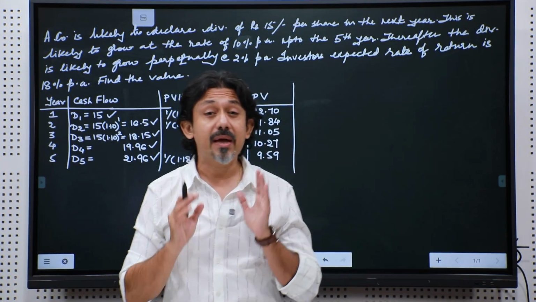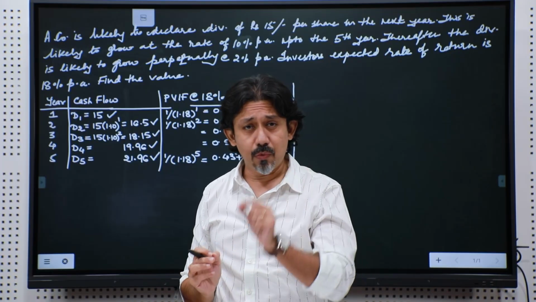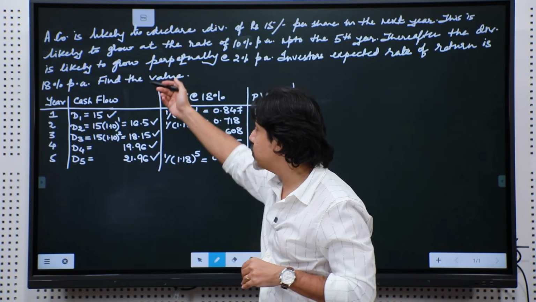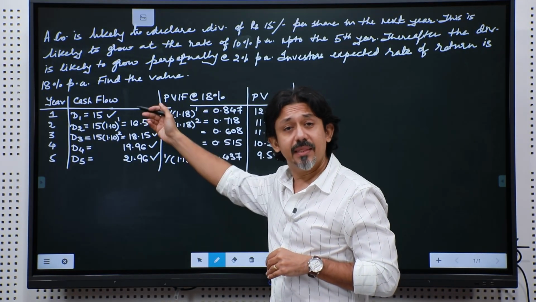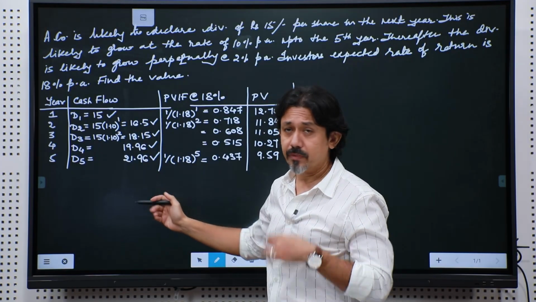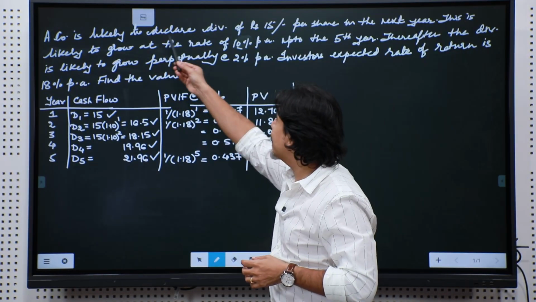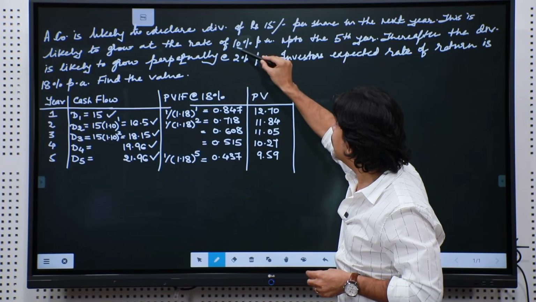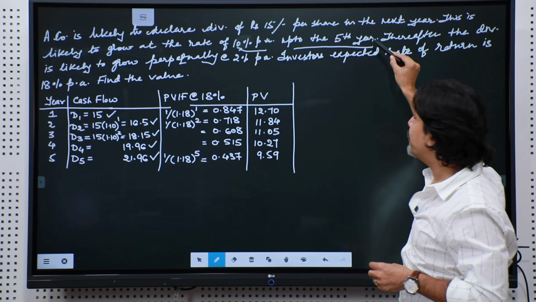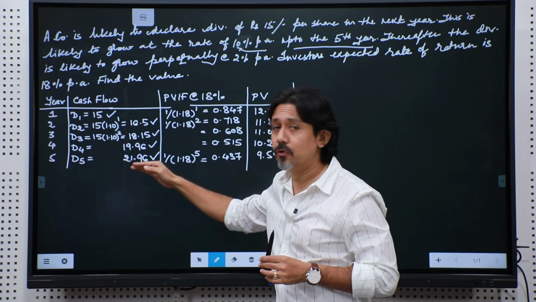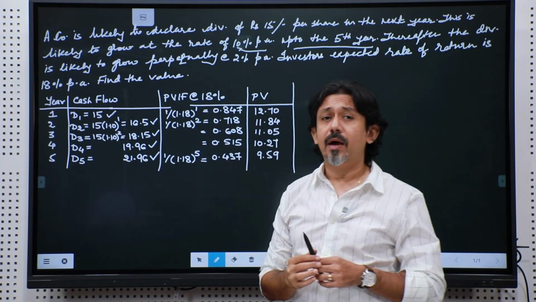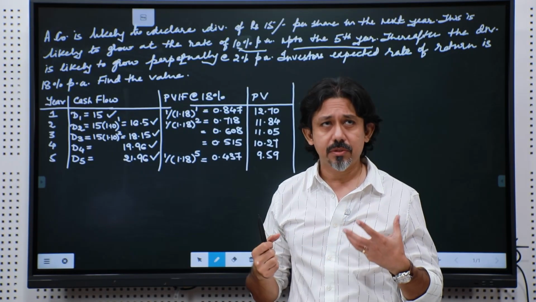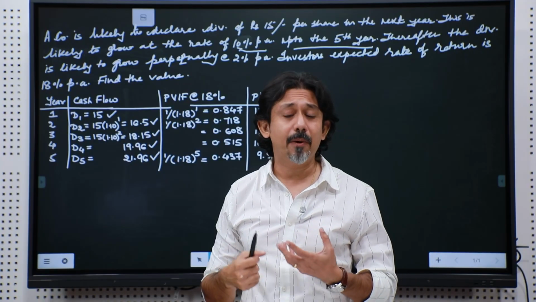Why am I doing this? Because I again want to go back to the basics. The definition of the word value is to calculate the present value of the future cash flows. And what are the future cash flows? For the next 5 years, the dividend is what I have jotted down. So, let me read this one more time: a company is likely to declare a dividend of 15 rupees in the next year, and this is likely to grow at the rate of 10% up to the 5th year. So, the 5-year cash flow is very clear. However, a share, if you do not intend to sell it, is an asset which can give you money perpetually, right.